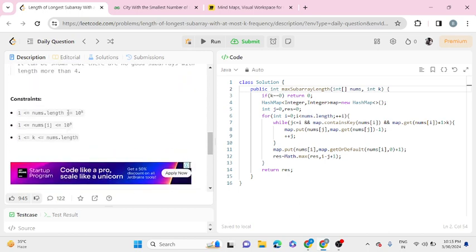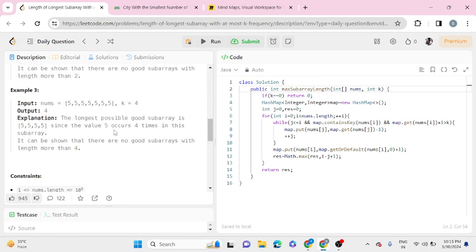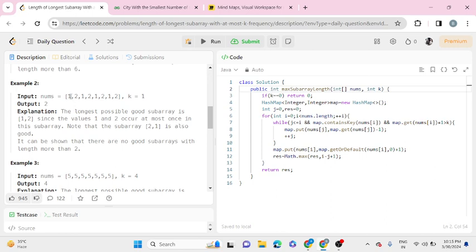Okay, so proceeding to the explanation. What could a brute force approach be? One brute force approach would be to start from i equal to 0 to n, and then have an inner for loop from j equal to i to n. At each position, we will find out the longest subarray that we could form with valid frequencies.